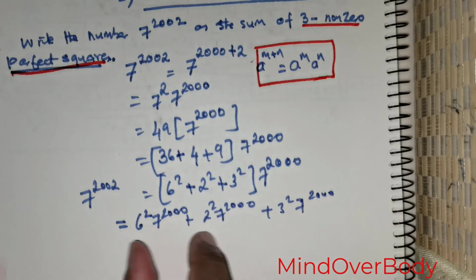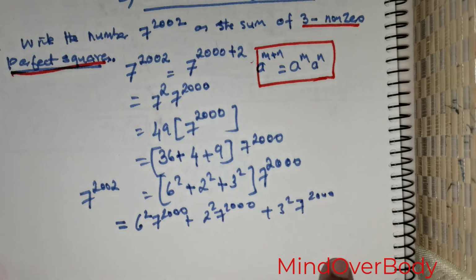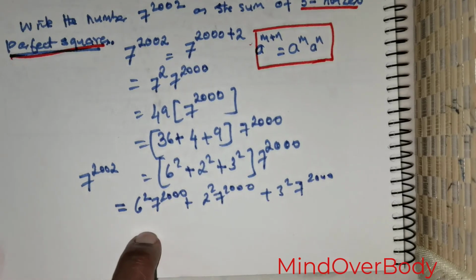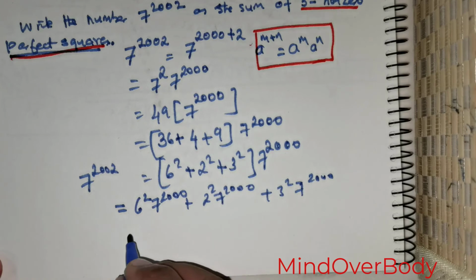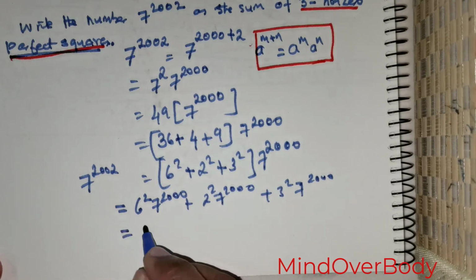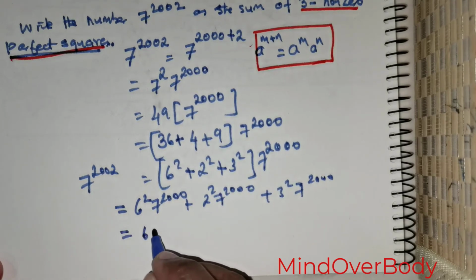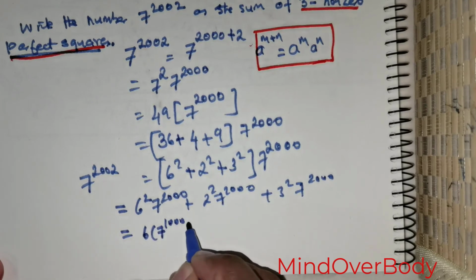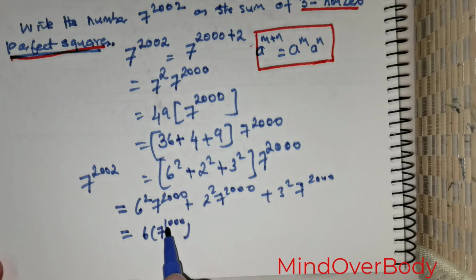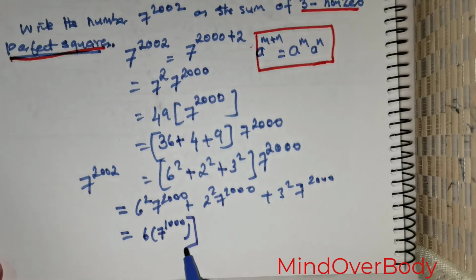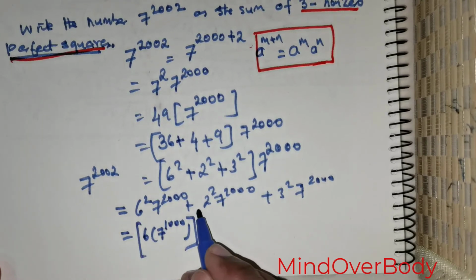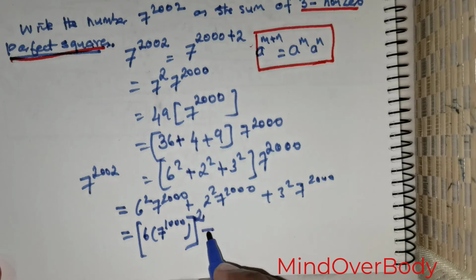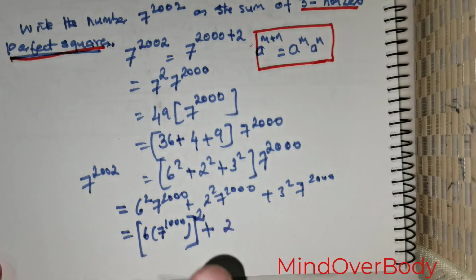So I've got the terms, but I need to write them as perfect squares. That is what is critical. So I'm going to write this as 6 times 7 raised to the power of 1000. That's fair enough, but this has got a power 2000, and I've got 1000 here, so I'm going to raise this entire term to the power of 2. Right, fair enough, so I can follow the same pattern.